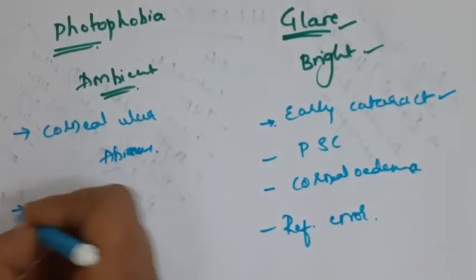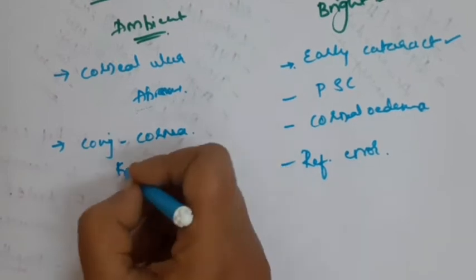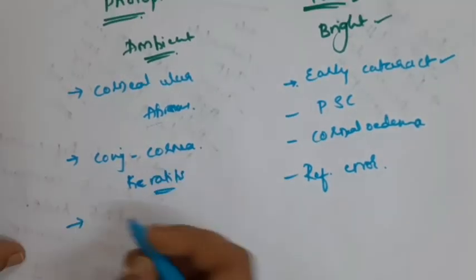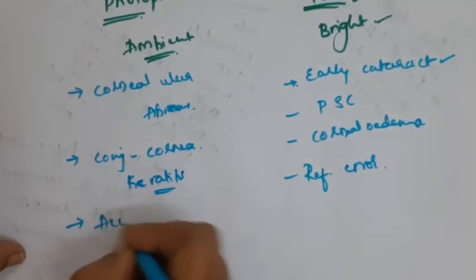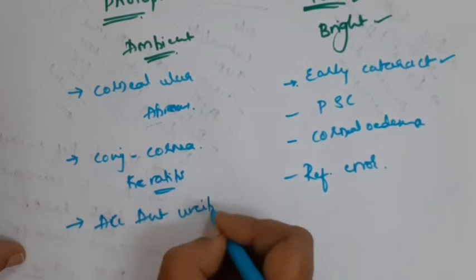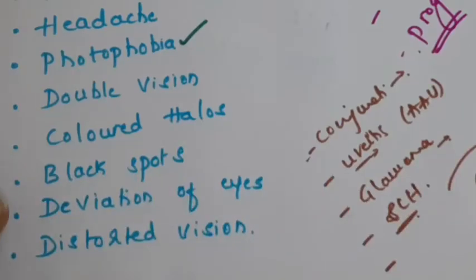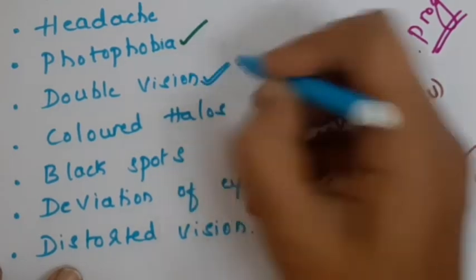Whereas the causes for photophobia are anything in the cornea, that is corneal pathology like corneal ulcers, corneal abrasions, even the acute conjunctivitis which is involving the cornea, again should be a component of keratitis. And even in case of acute anterior uveitis, patients will experience photophobia. So these are the causes for photophobia and glare and the differences between photophobia and glare. Coming to the next important symptom, that is double vision.